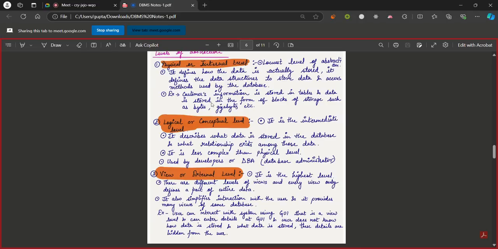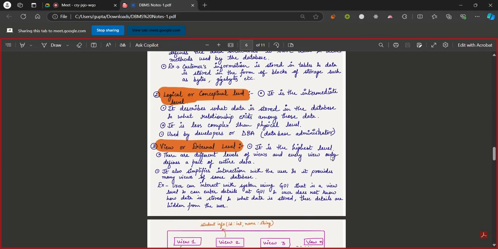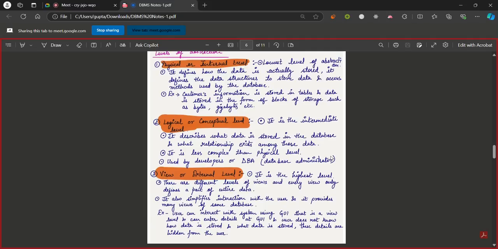It's meant to simplify the understanding of the user of the interaction with the database.